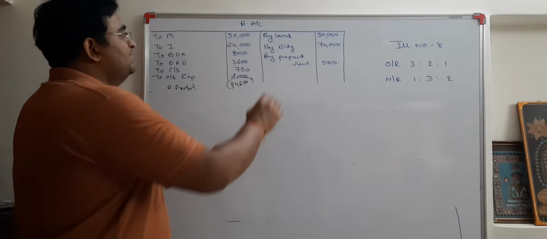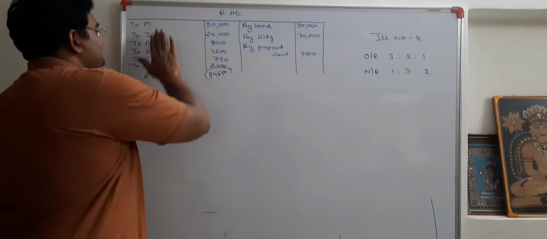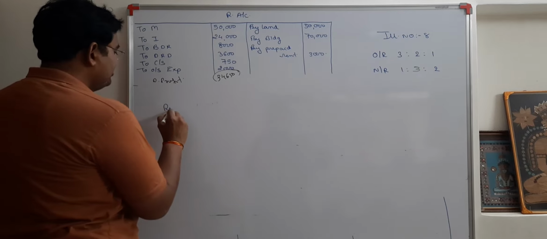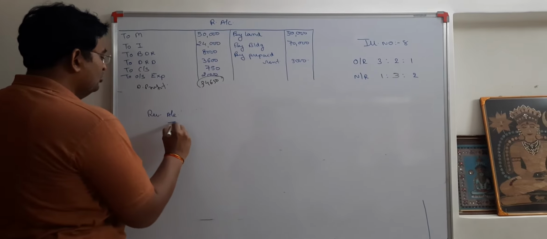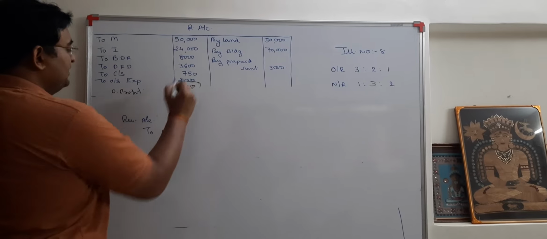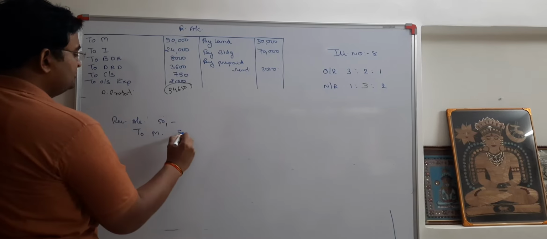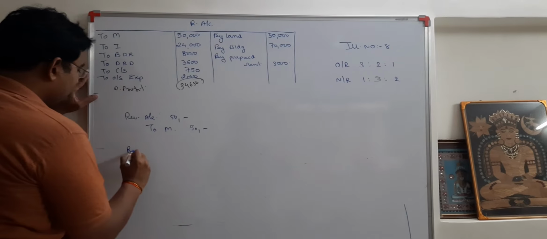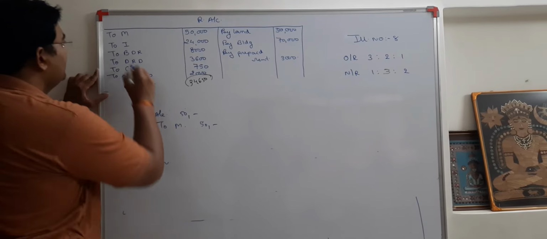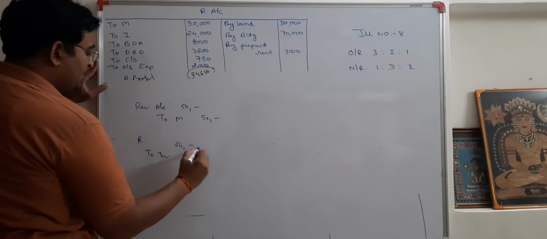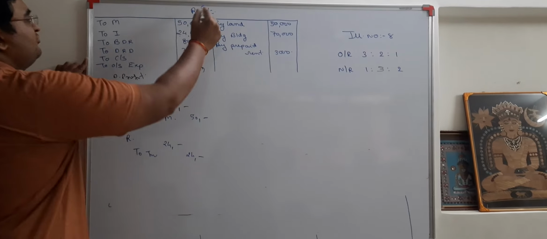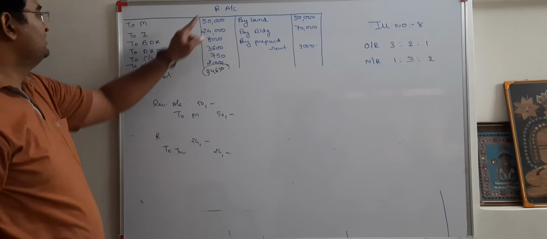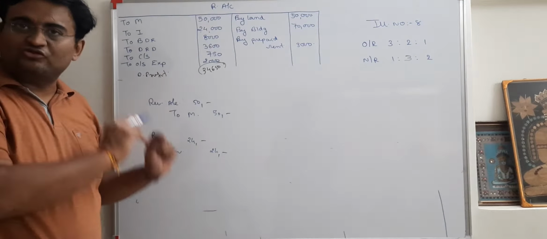Example. This is considered the credit side and this is considered which side? Debit side. So the first entry will be what? Revaluation account debit to machinery. How much? 50,000. Then the second entry will be revaluation to investment. How much? 24,000. Then next will be revaluation to BDR. Next will be revaluation to DRD. Next will be revaluation to closing stock and so on.